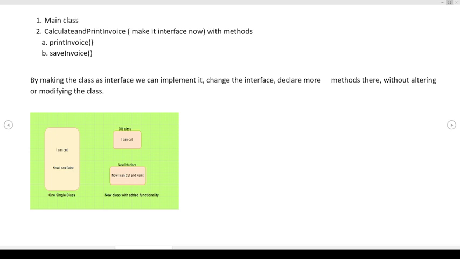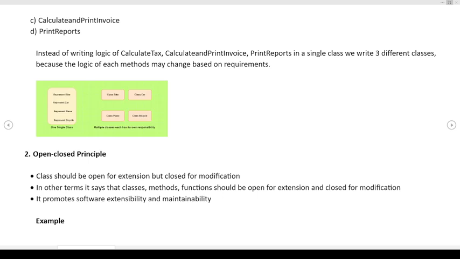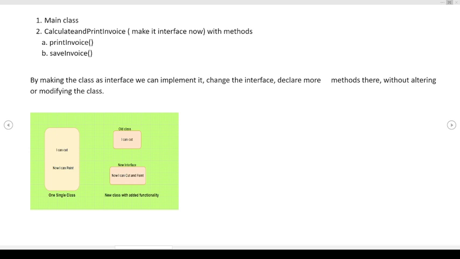As you can see here, there is one single class which says I can cut, and it says I can paint also. So this is the modified class which is following the open closed principle. The old class was saying I can cut, and then a new interface is there with which I can cut and paint, both. So basically this is a new class we have created, but we cannot say that it is completely modified. We have extended that particular class. So this comes under open closed principle.